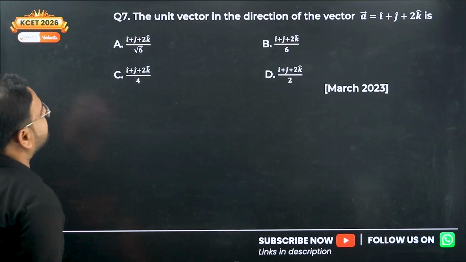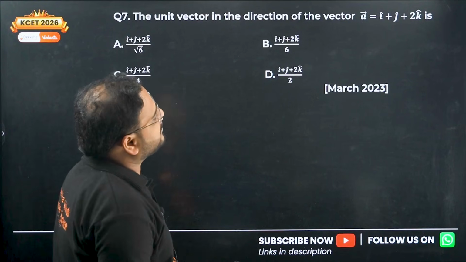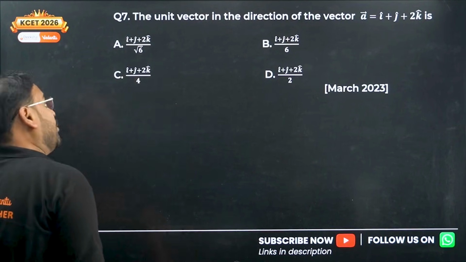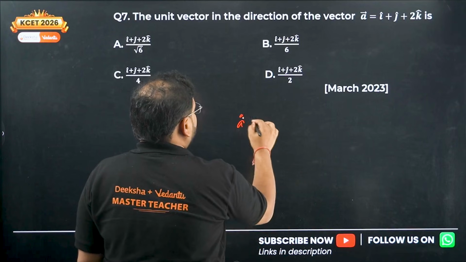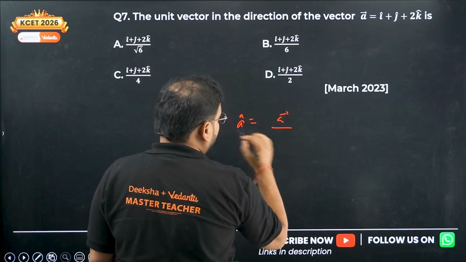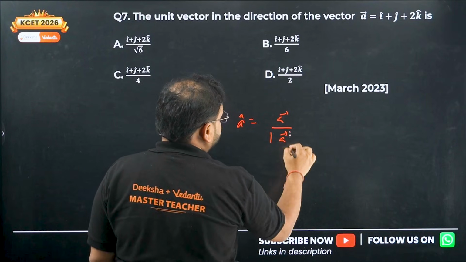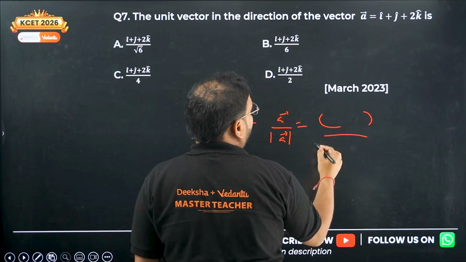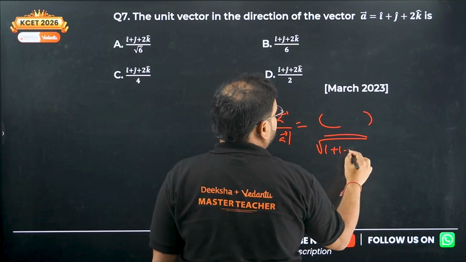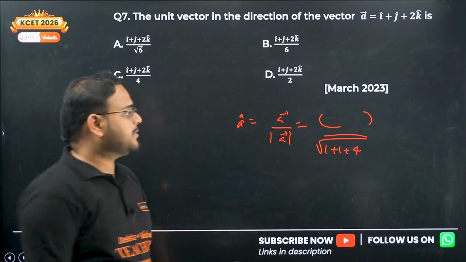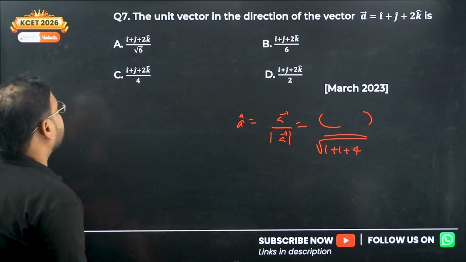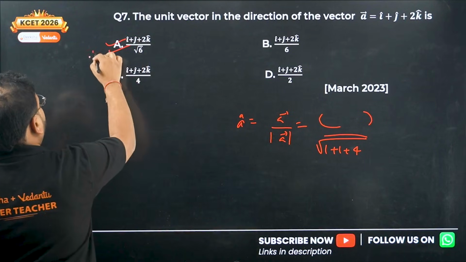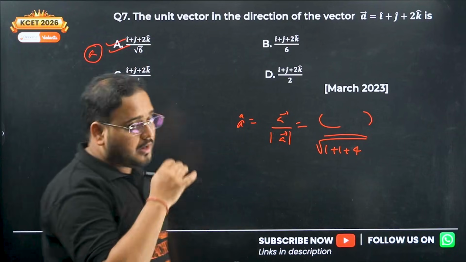The unit vector in the direction of the vector A, I plus J plus 2K. Unit vector I'm looking for. So I have unit vector formula: vector A upon mod of vector A. So basically this will remain as it is. Mod of A will be what? Root of 1 plus 1 plus 4. So same thing, I plus J plus 2K by root 6. Option A. I plus J plus 2K upon root 6.